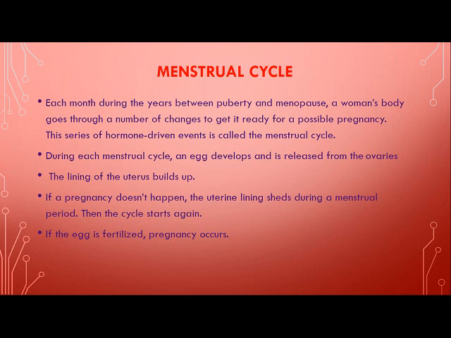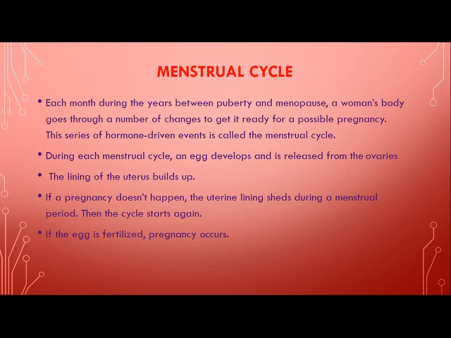These hormones work parallelly and help the menstrual cycle get completed, right?